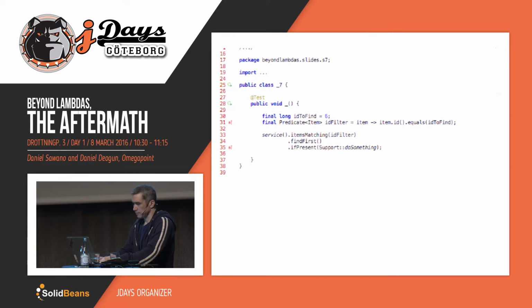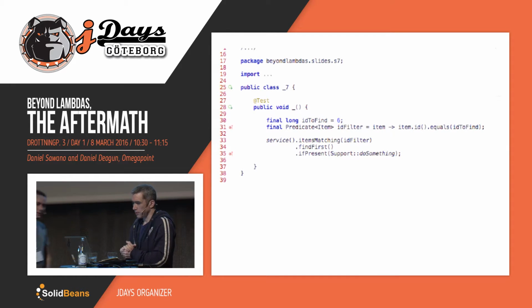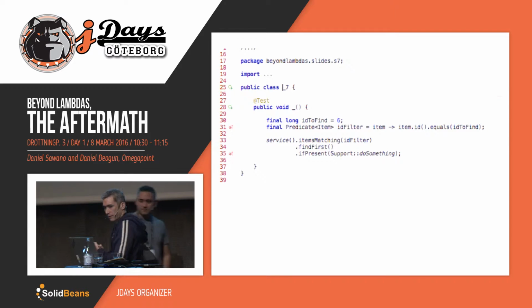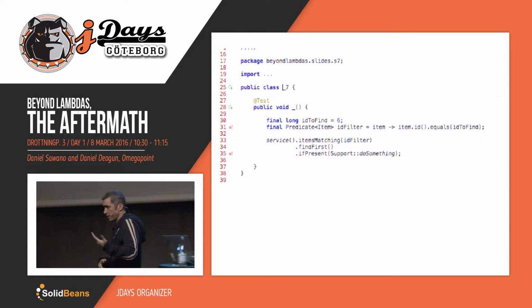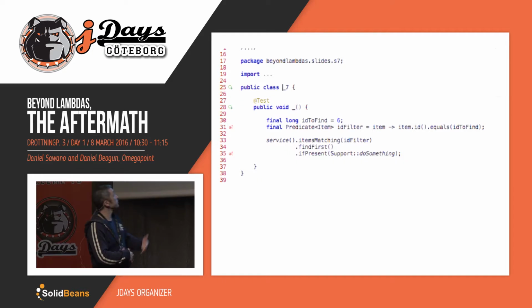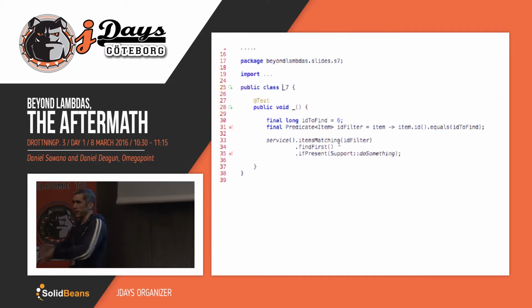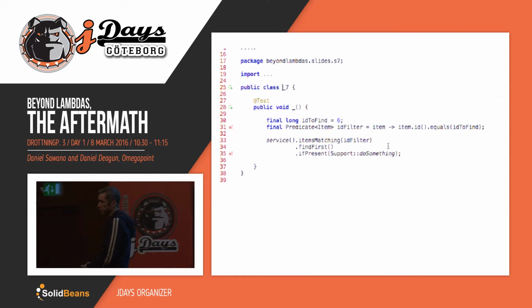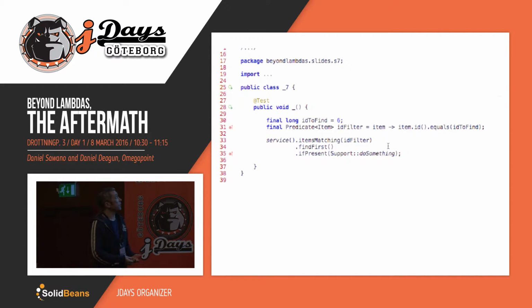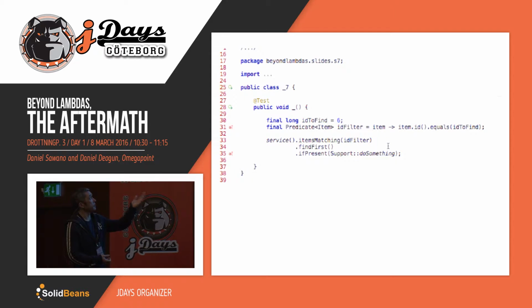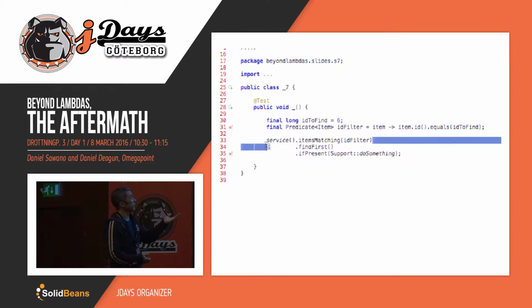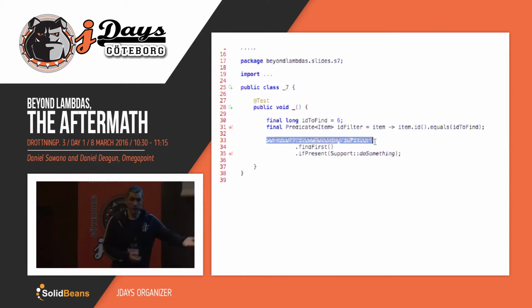Okay, so what do we have here? A little bit more streams. In this example, we have an imaginary service that has one method. It's called items matching, and you can pass in any predicate you want. So I guess that service will return all the items that match the given predicate. And here we create a predicate that is checking the ID of the item. So I guess it's an ID filter. We filter out all the items with a given ID.